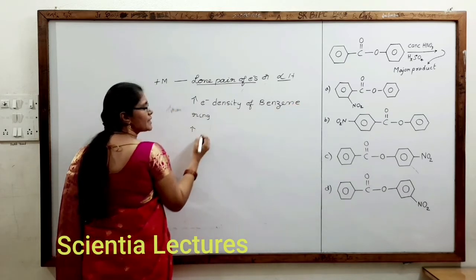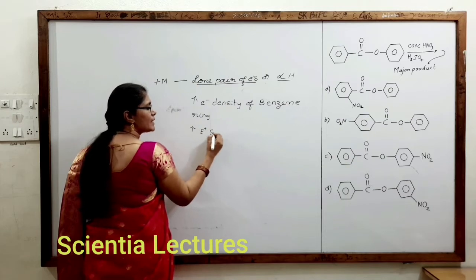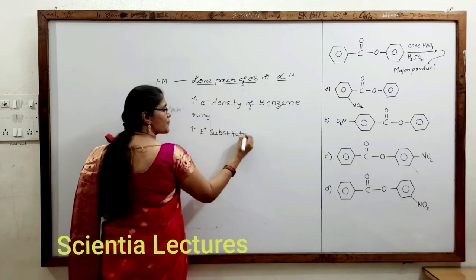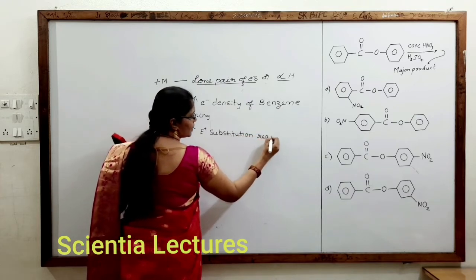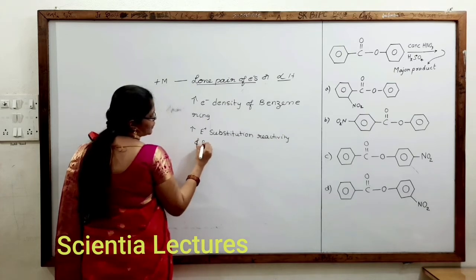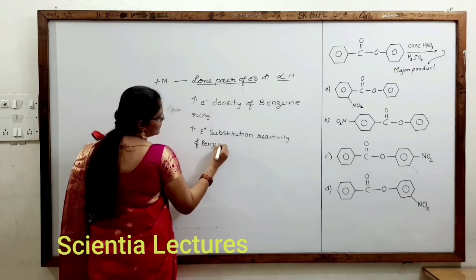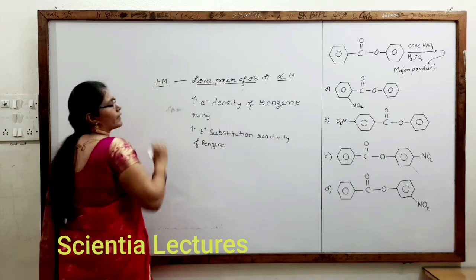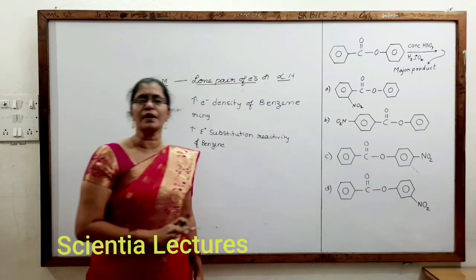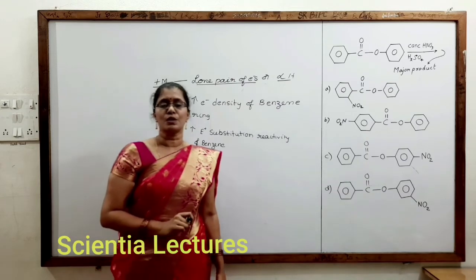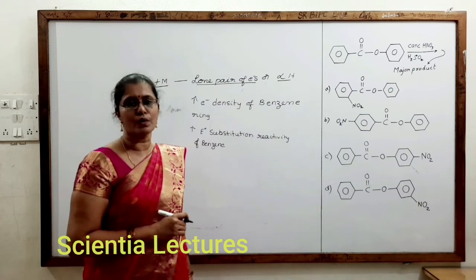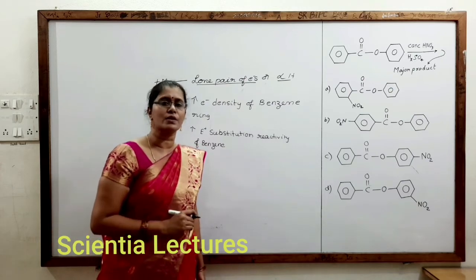Hence, it increases the electrophilic substitution reactivity of benzene. So remember, this is very important in mesomeric effect, or resonance effect, or conjugative effect. Plus-M groups are those which have lone pairs and a tendency to give electrons to the conjugative system, whatever the conjugative system may be.